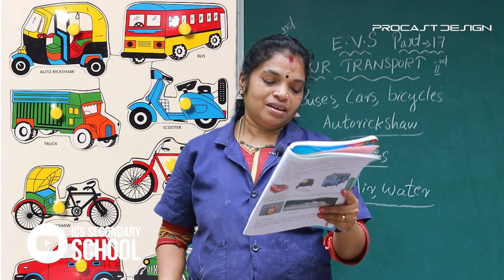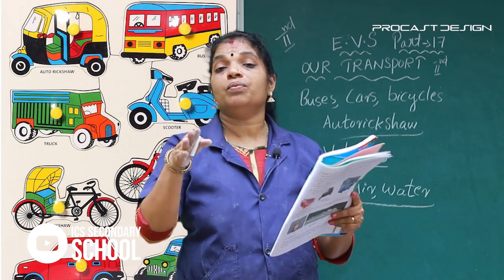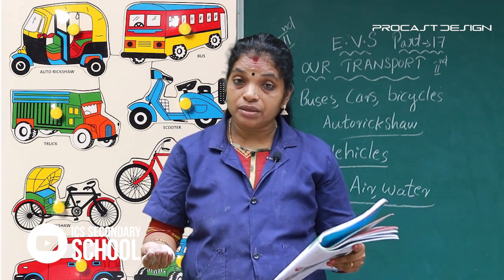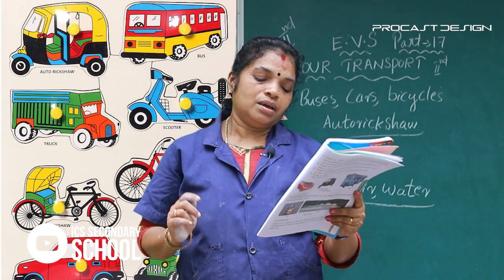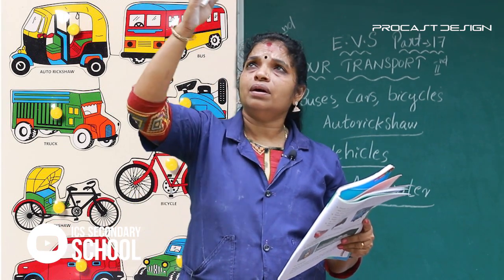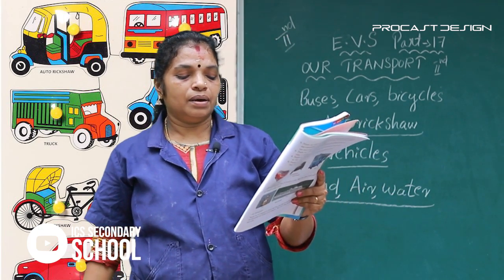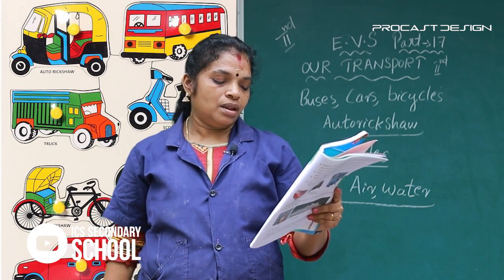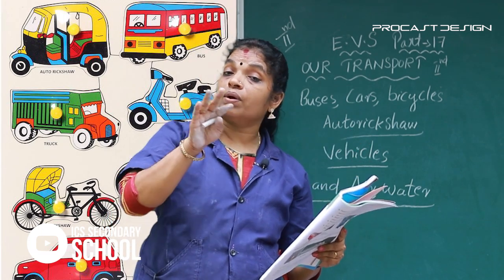Some vehicles move on land. Some vehicles move on water. And some vehicles move on airways. There are means of land transport. Land transport is of two kinds: road or rail.